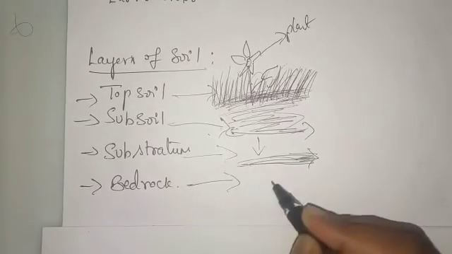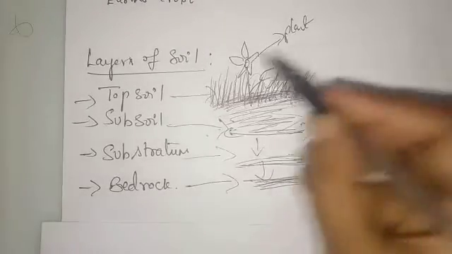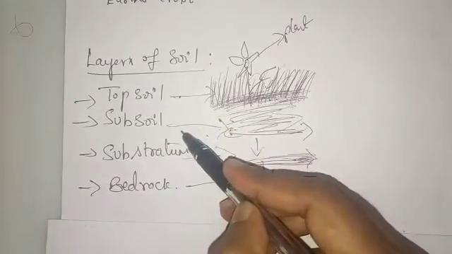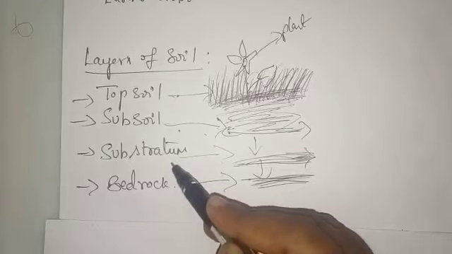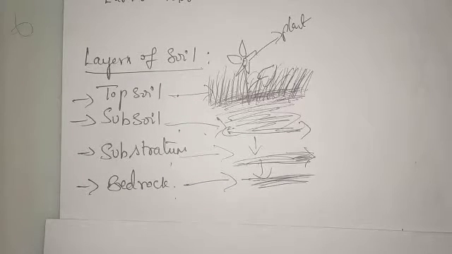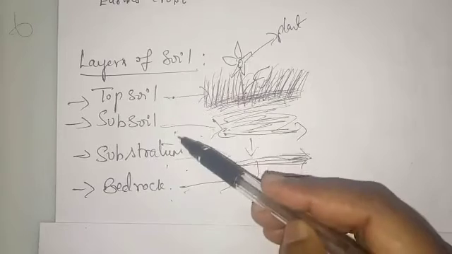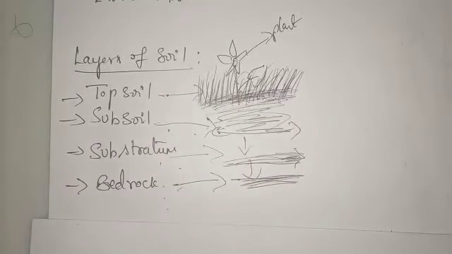And we have bedrock at the last. First we have topsoil. Next below that, subsoil. Below the subsoil, substratum. Next we have bedrock. Then what does this topsoil consist of? These are the layers of the soil. Topsoil, subsoil, substratum and bedrock.